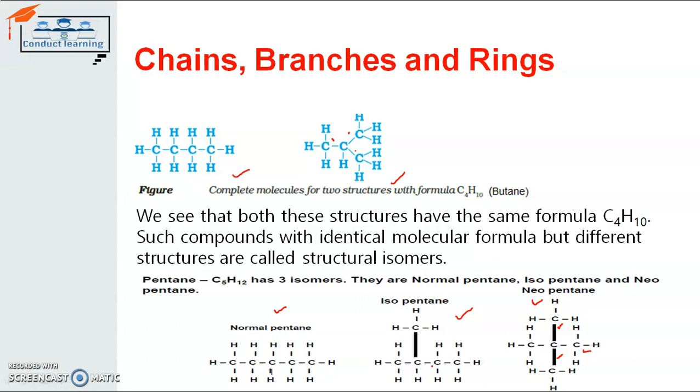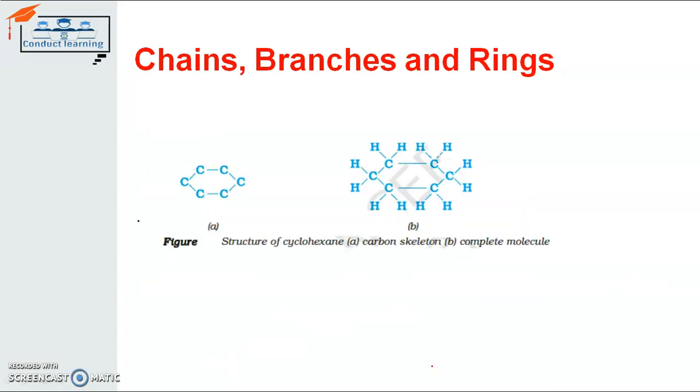So this is an example of chain and this is an example of branch in these 2 slides. Another example is here for the ring. Here you can see cyclohexane. Cyclohexane is represented where the number of carbon atoms is 6, and the carbon atoms are bonded in a ring. Accordingly the number of hydrogen atoms is 12, so it is represented as C6H12.